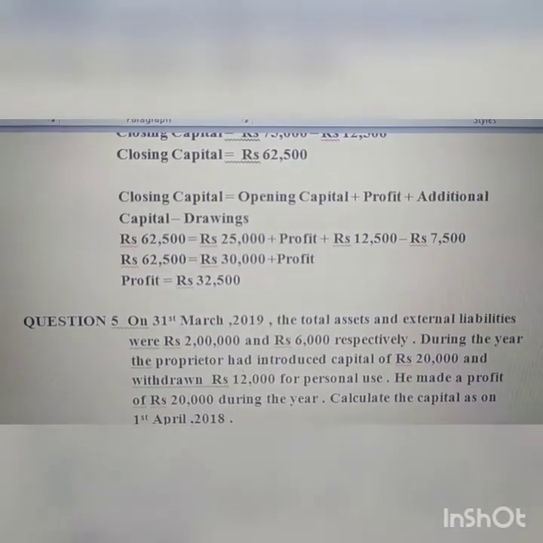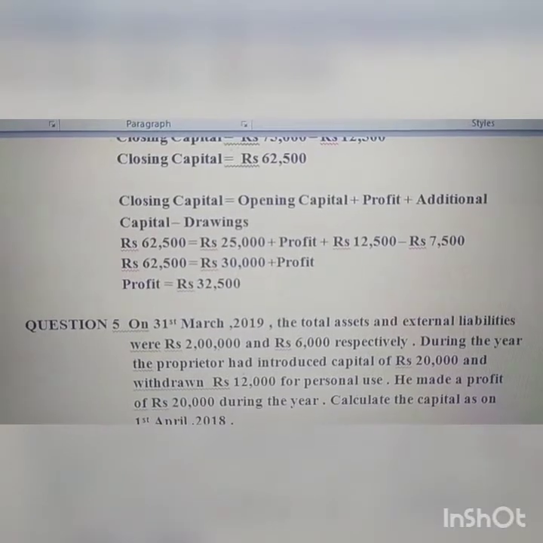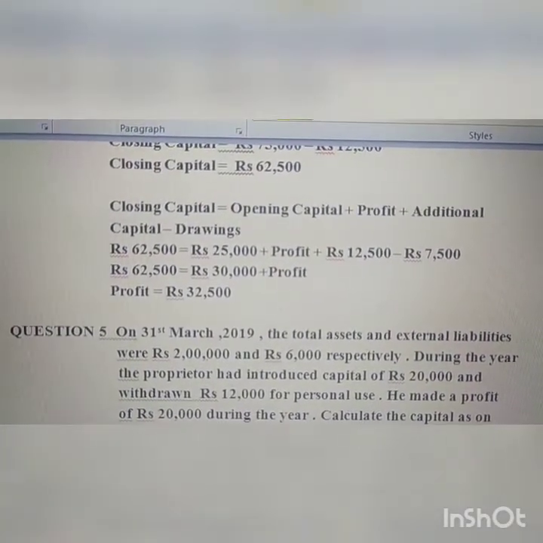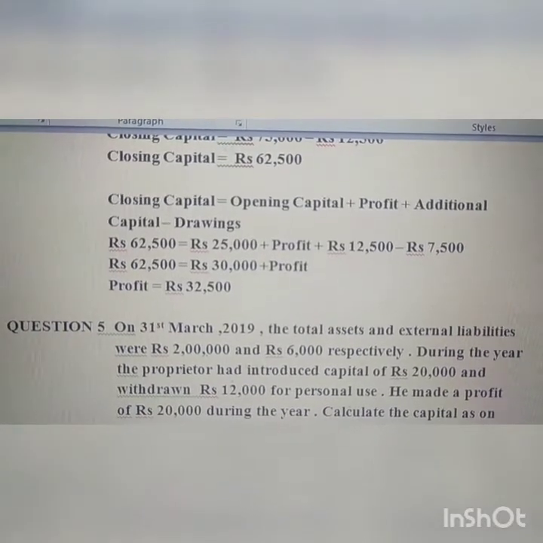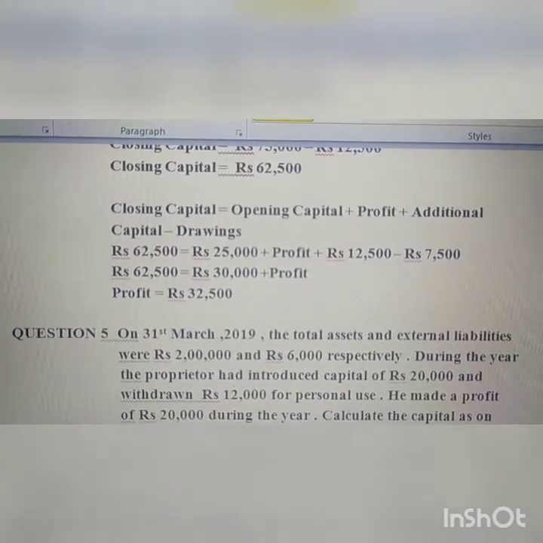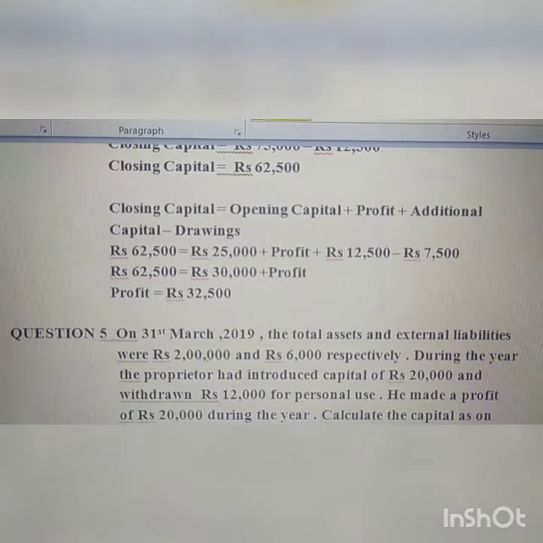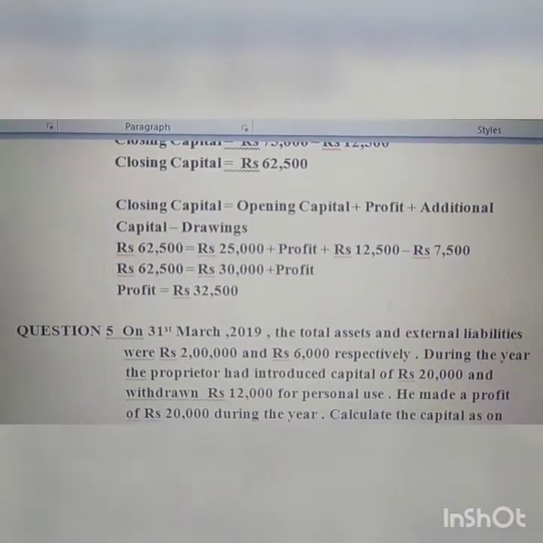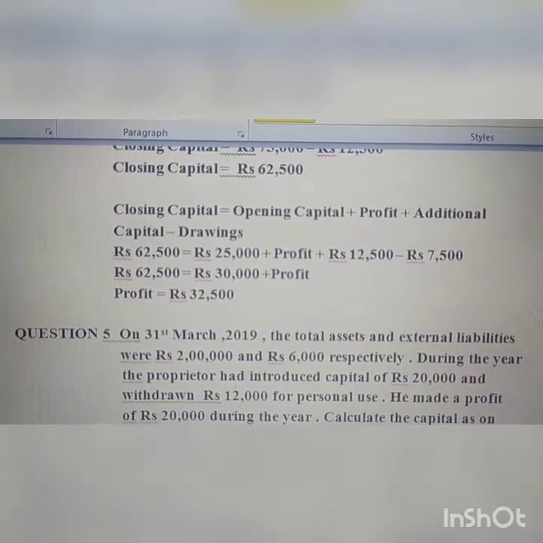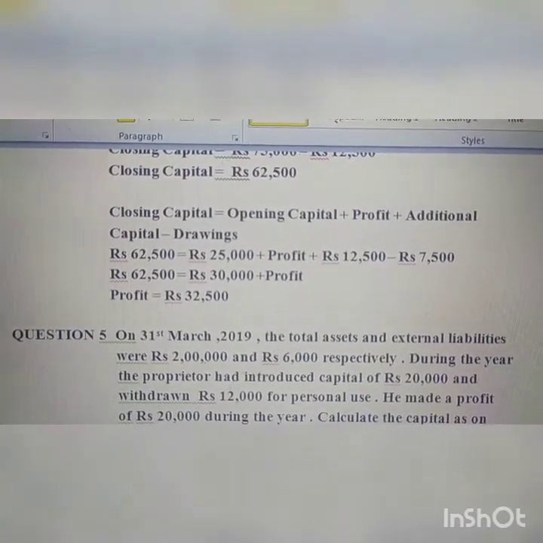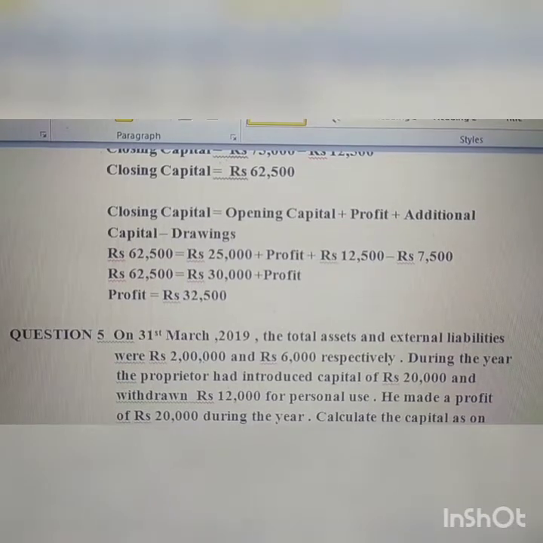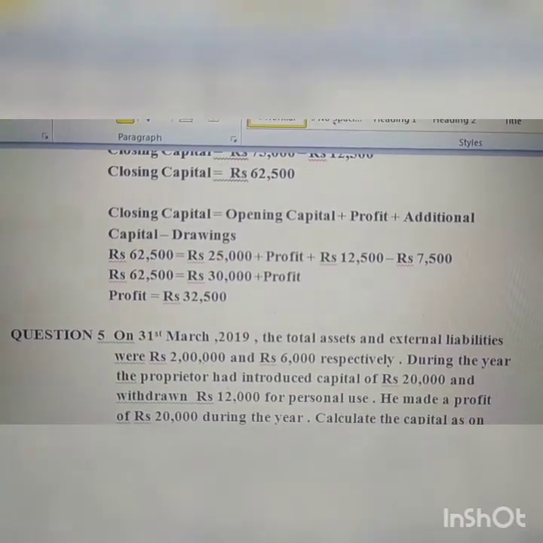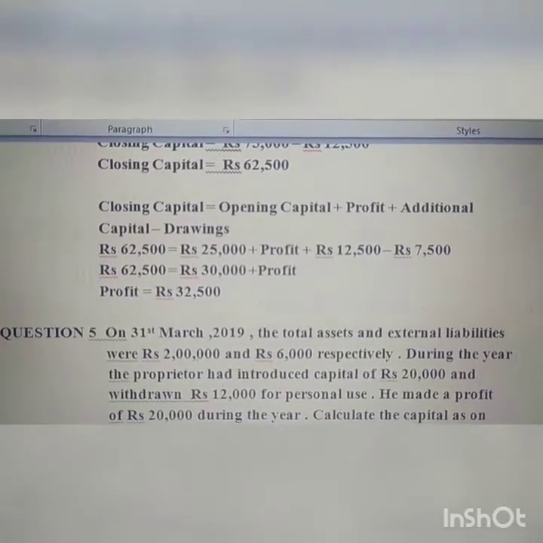Students, today only we discussed the formula of closing capital. If opening capital, profit, additional capital, drawings are given, how will we calculate closing capital? Opening capital plus profit plus additional capital minus drawings. Okay, to go to closing, in opening capital you add profits, additional capital you will add, drawings you will subtract. If there are losses you will subtract. Now you have to go from closing to opening. Reverse.